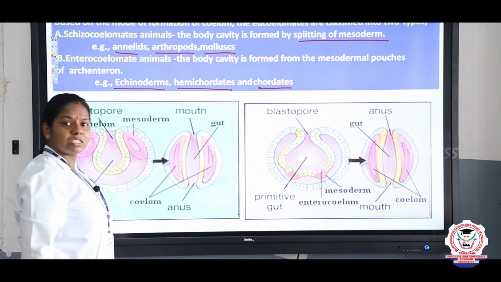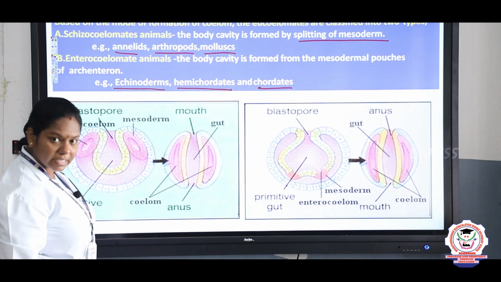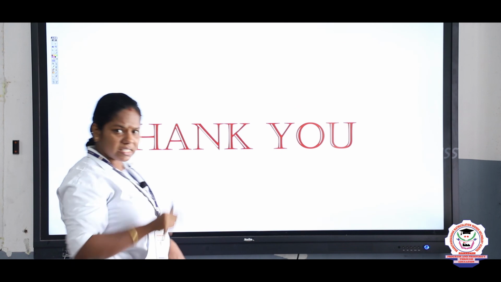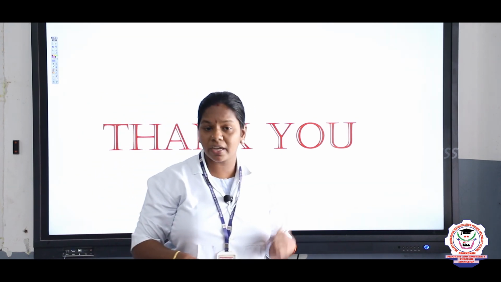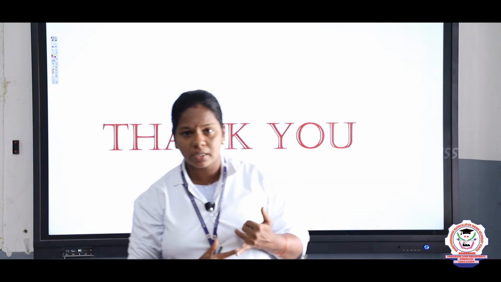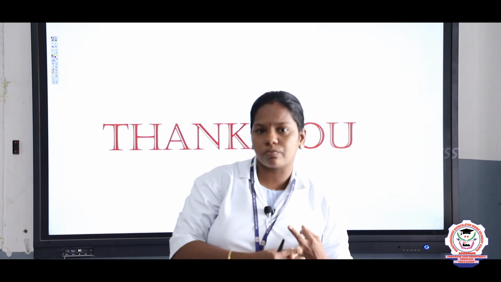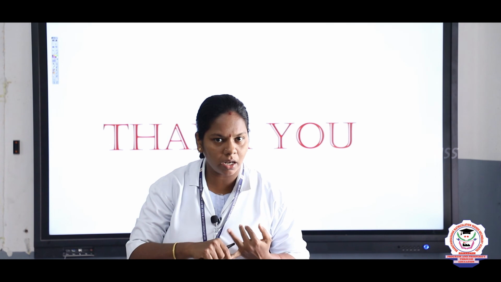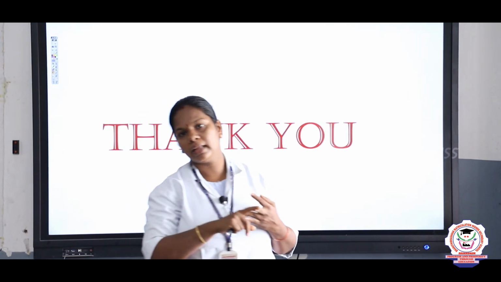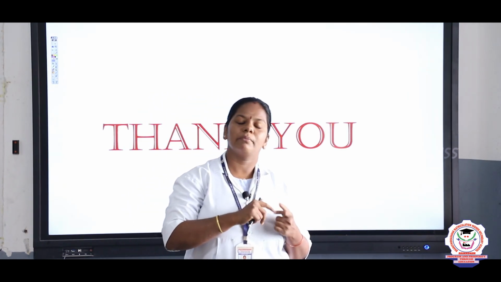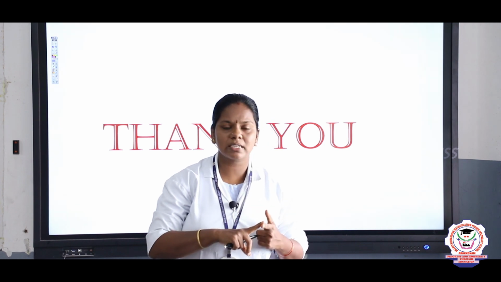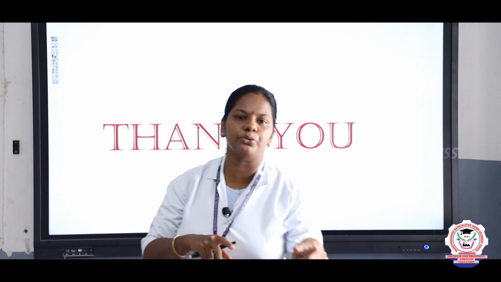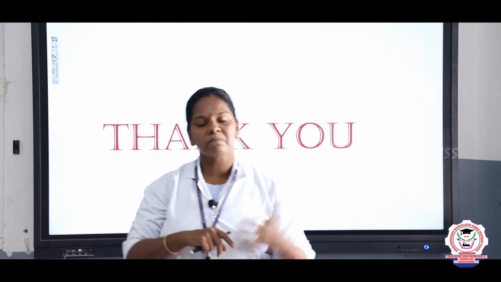These are all the examples of what? Yes, schizocoelomate and enterocoelomate. So with this, the session comes to an end, children. We have discussed the symmetry, and next the coelom, right? How are the organisms classified based on symmetry? Radial, biradial and bilateral. Very good. Based on coelom: acoelomate, pseudocoelomate and eucoelomate. And based on true coelom, it is classified into two: schizocoelomate and enterocoelomate.